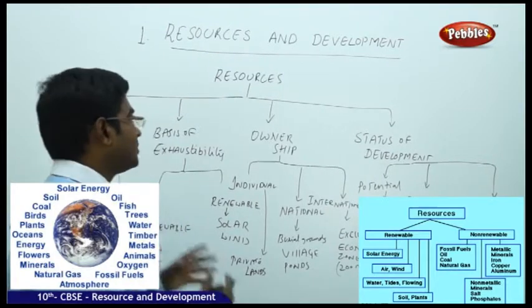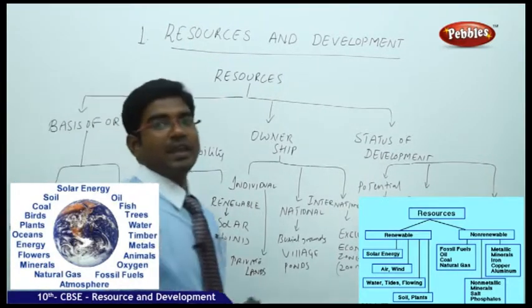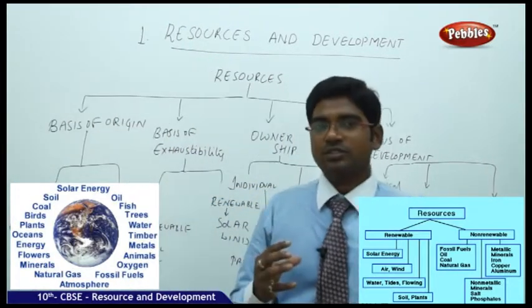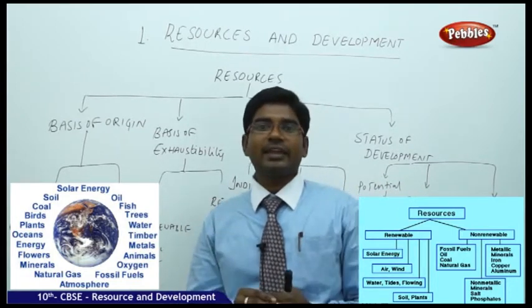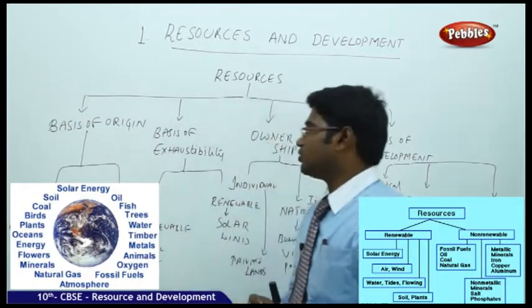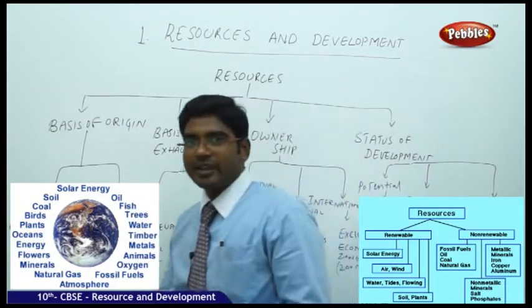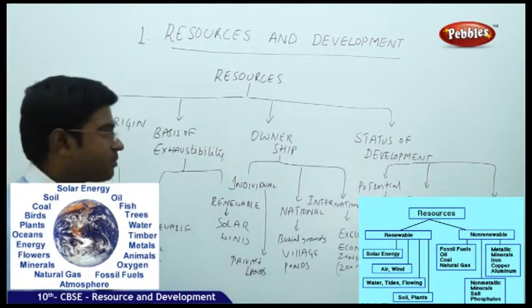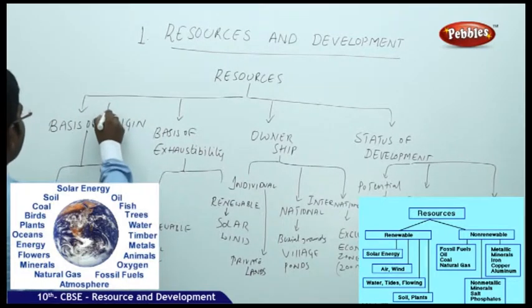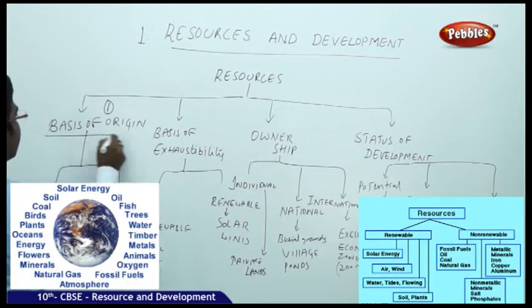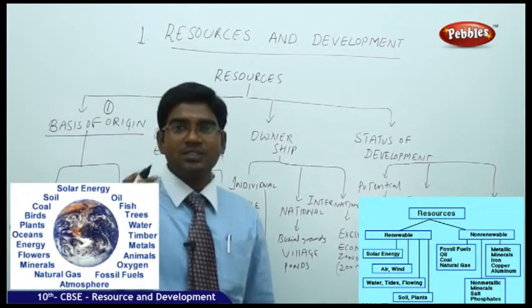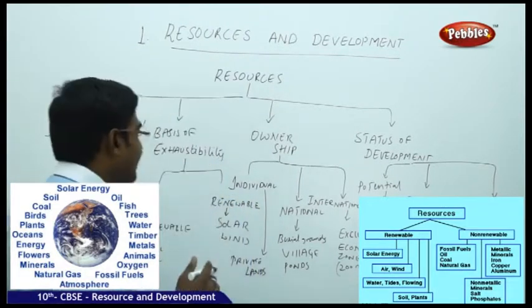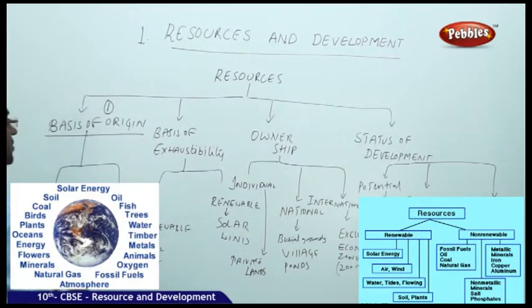Now let us see the classification of the resources. As we discussed, resources are the main things for the economic development, so how can we categorize the resources? The resources are broadly categorized into four major categories. Category 1 is done on the basis of origin. How is the resource available for all of us? How is it originating? That is the basic consideration for the first division.